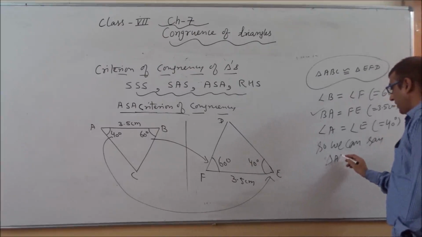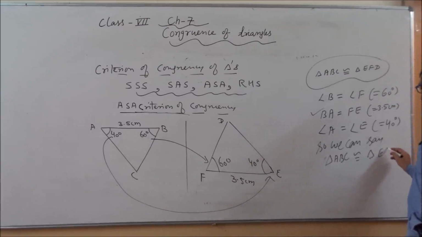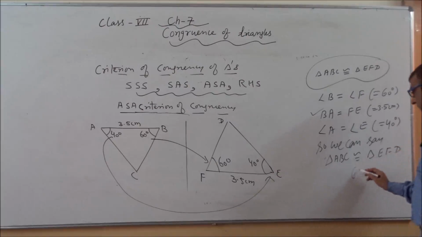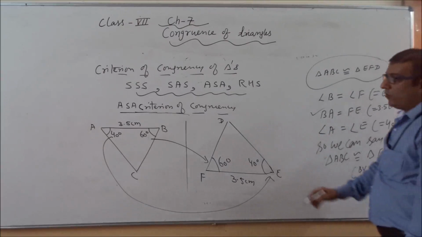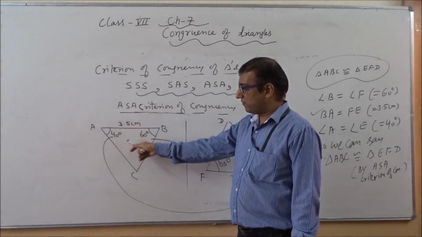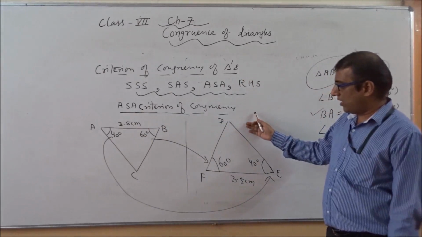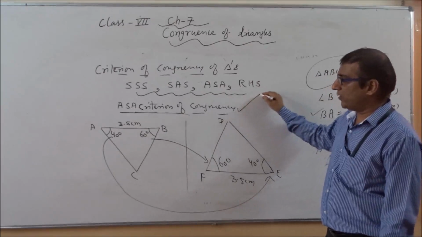triangle ABC is congruent to triangle EFD by ASA criterion of congruency. So if two angles and one side is corresponding to the another two angles and one side of the other triangle, then we can say we will continue with this criterion.